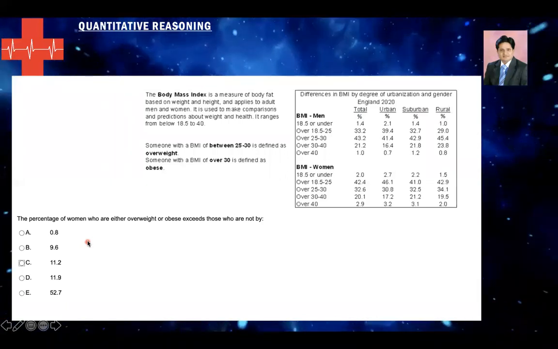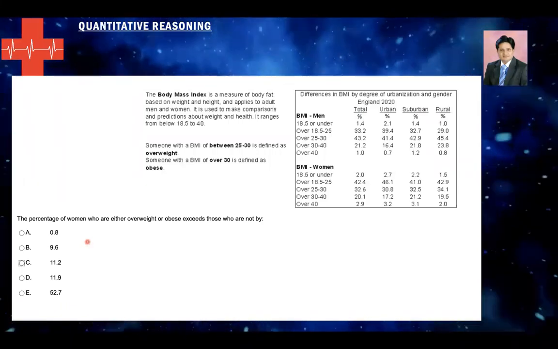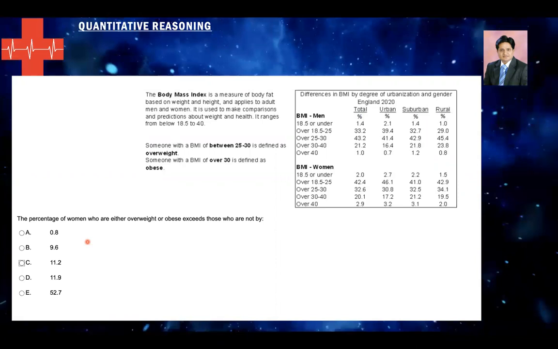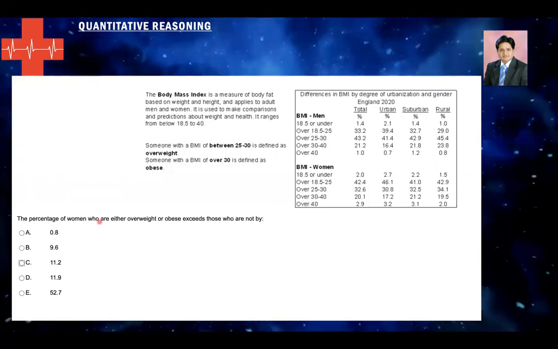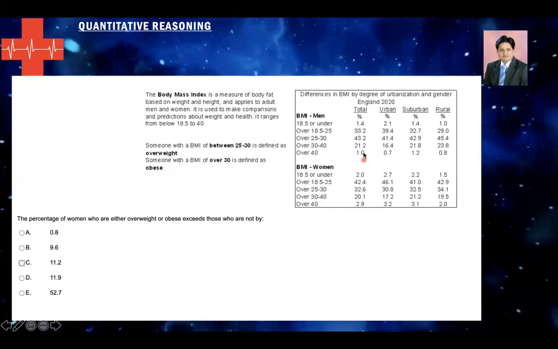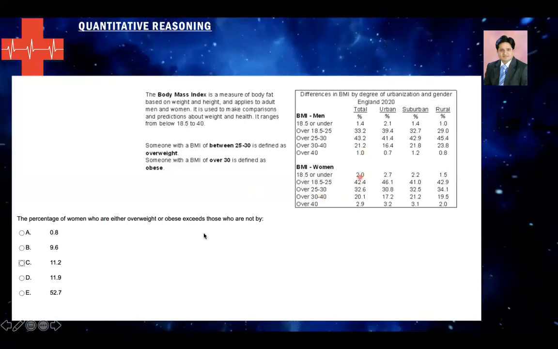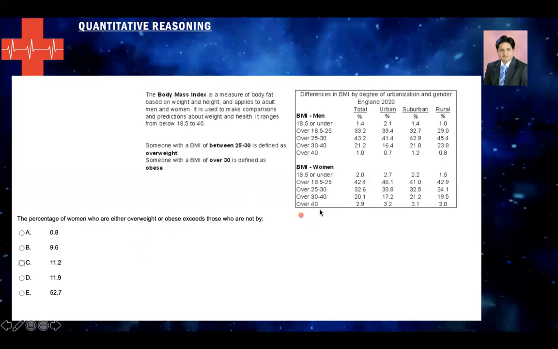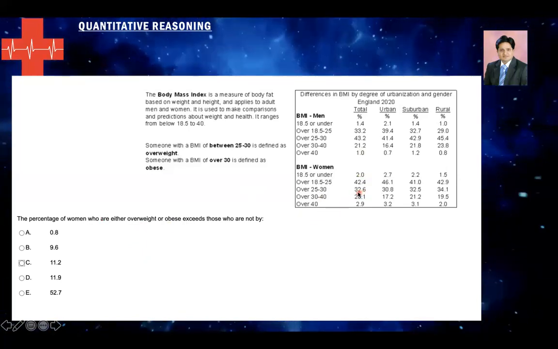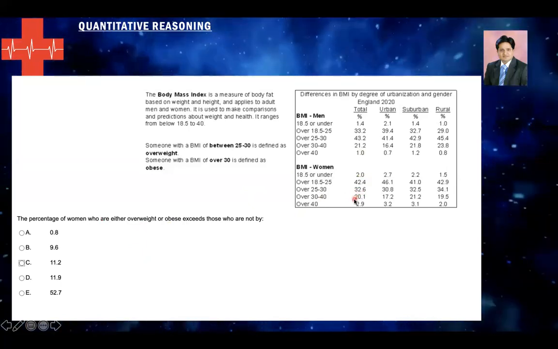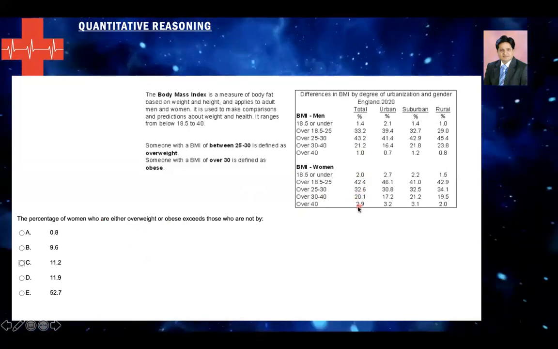Next, the percentage of women who are either overweight or obese exceeds those who are not by. First of all, look at the percentage of women. This is the total percentage of women who are either overweight or obese. Those would be 32.6, 20.1, and 2.9.